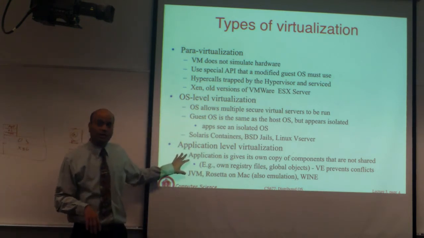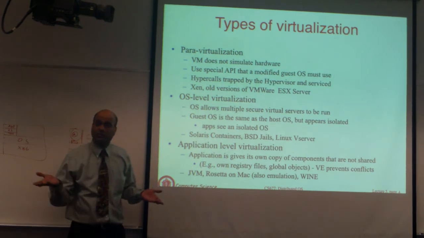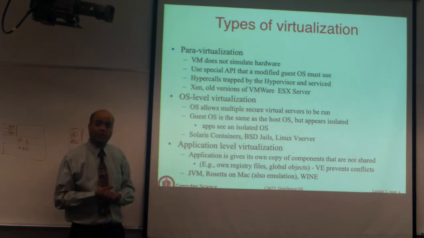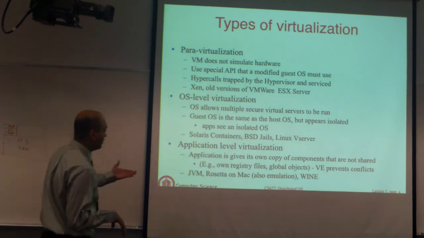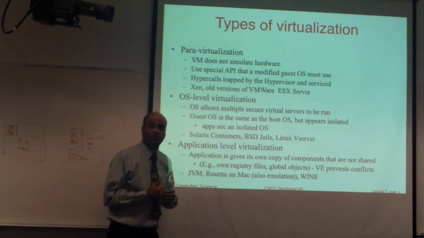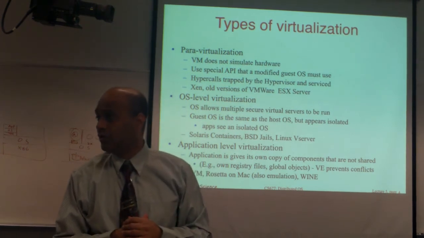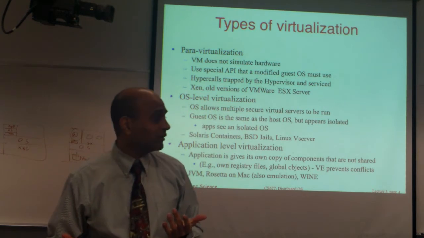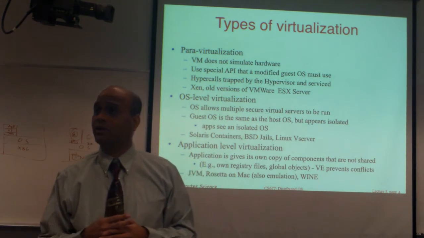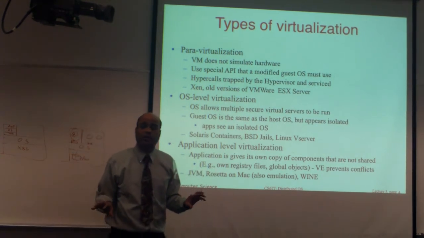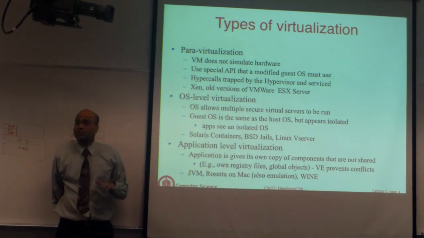Last up is application level virtualization. Here, essentially, you can get one application interface emulating another application interface. The simplest one to think of is the Java virtual machine, the JVM. Another one is Wine. If you know what Wine does, it emulates the Win32 interface, so a Windows application can run on Linux or Mac. Instead of having Windows running and running applications on top, Wine is simply an implementation of the Win32 API. So you can run Windows applications on top of Wine.